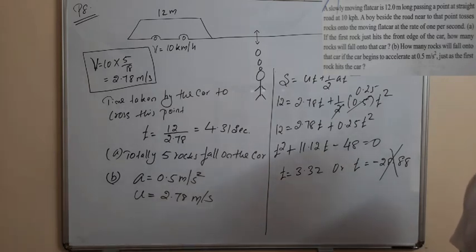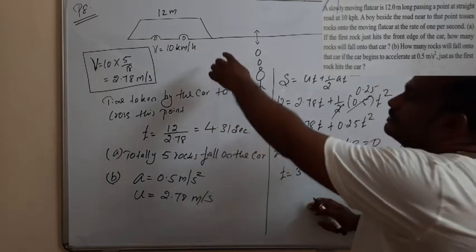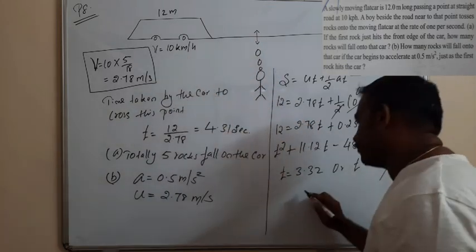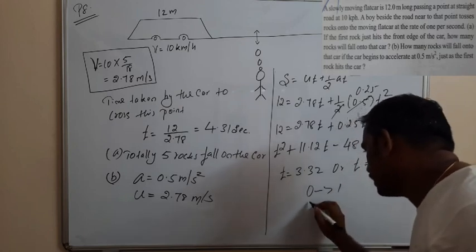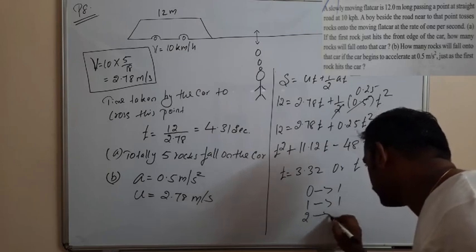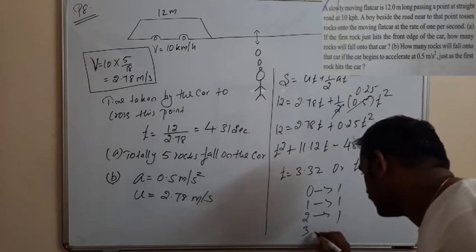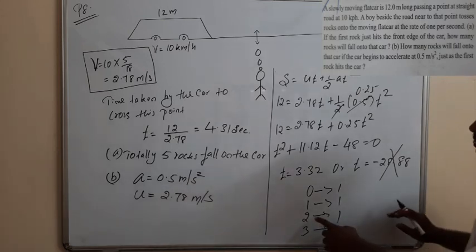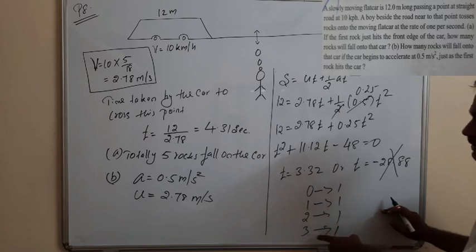So in this case, how many rocks fall on the car? So already we studied, that is same, that is when the car reaches the point at the 0th second, the first rock falls on the car. So 0th second, one rock. First second, another rock. 2nd second, another rock. Then 3rd second, another rock.